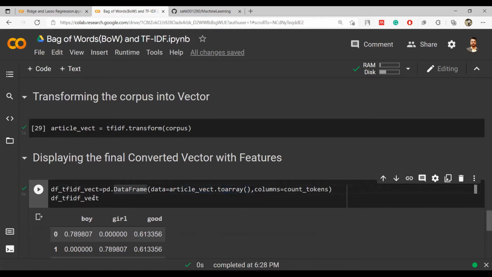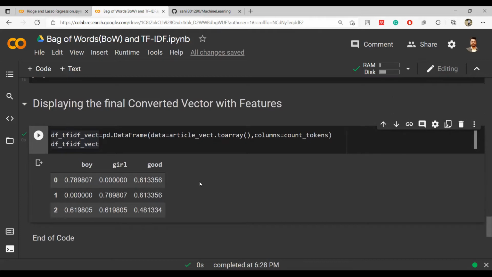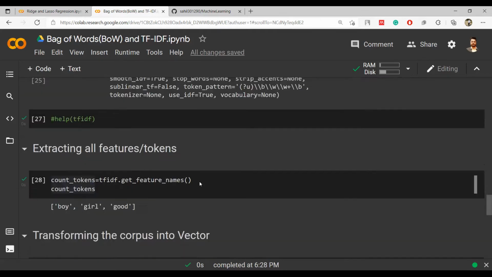So if you get this thing printed, you are getting these kind of values where you can see that girl was not there in the first sentence, boy was not there in the second sentence. So accordingly, obviously these two values had to be zero, and other values have been updated accordingly, whatever the result was coming to be. So this is all about bag of words as well as TF IDF.